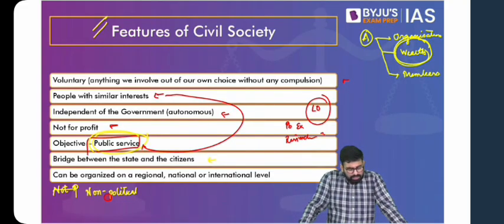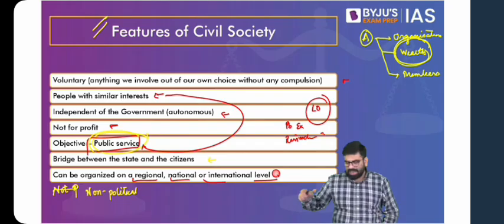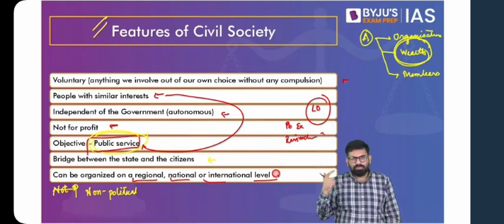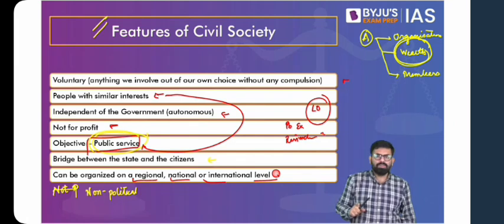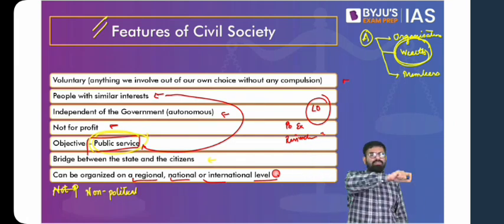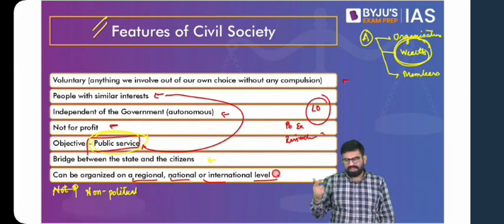Okay, getting back to it, it can act as a bridge between the government and the citizens. Now, this can be organized on a regional, national, or international level. But these can be limited to a region. You might have, say, a group of individuals or a group of young school-going students working to plant saplings every Sunday. It can be a form of civil society on a local, regional level. Then it can be a national organization, the examples of Pratham, the examples of Asha. Then it can be an international civil society as well, wherein you can talk about Oxfam, you can talk about Save the Children.